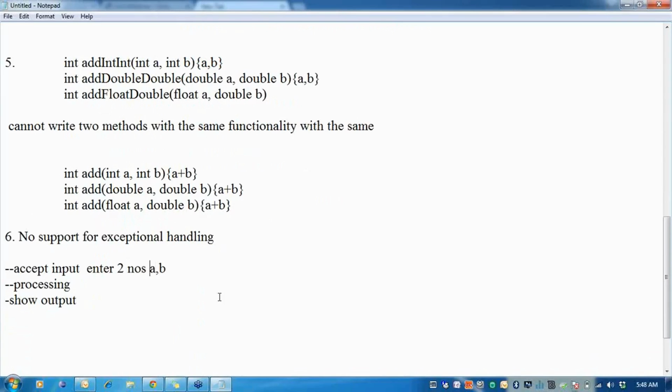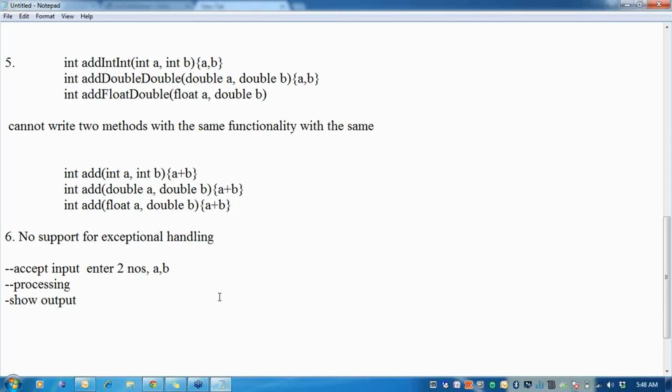First of all, there is no guarantee that the user is going to enter two numbers. Even if he enters two numbers, I may want two numbers greater than 10 only, or greater than 0. He might enter a negative number. The same way, when I'm doing processing, there might be every chance that I want to write some decision logic which says, if the sum is greater than 100, then I do it, else I want to display something.